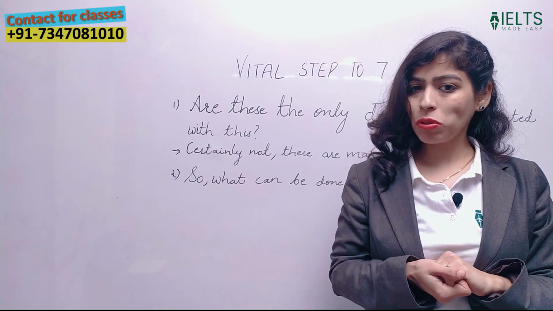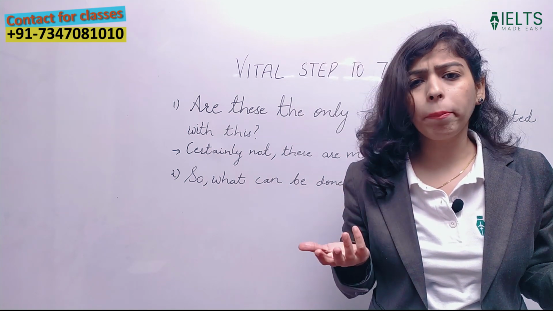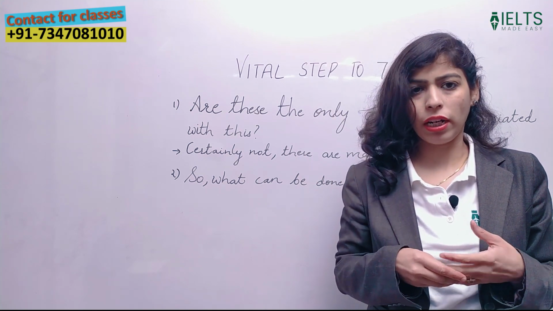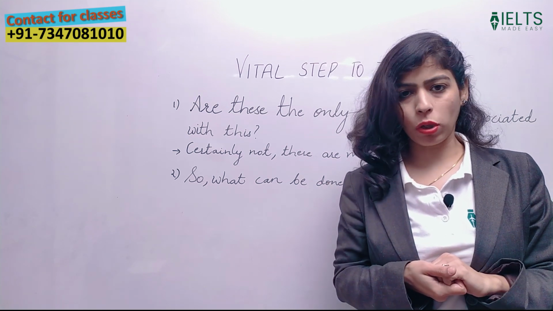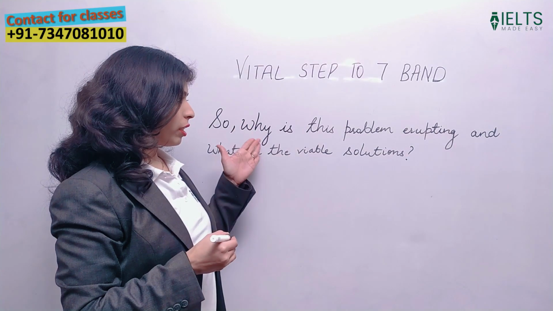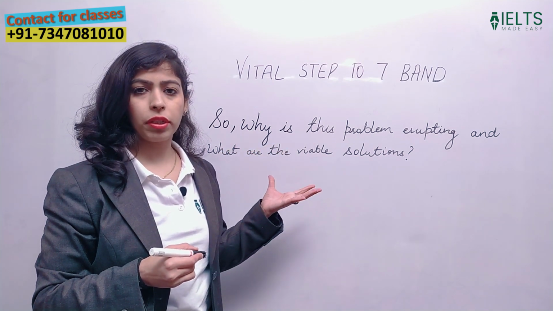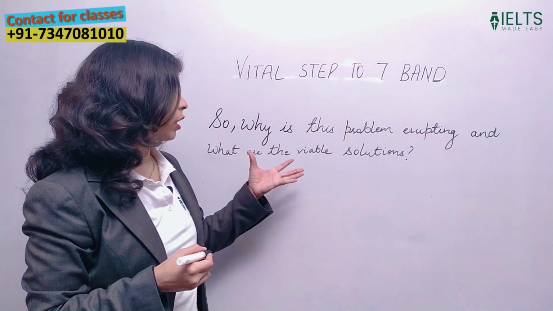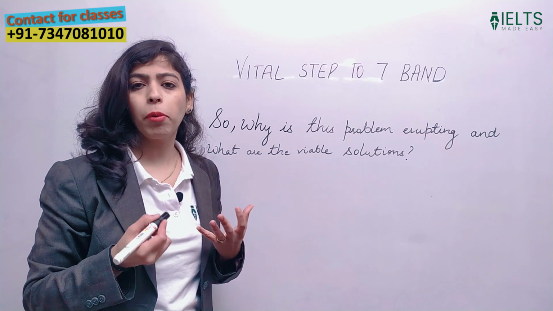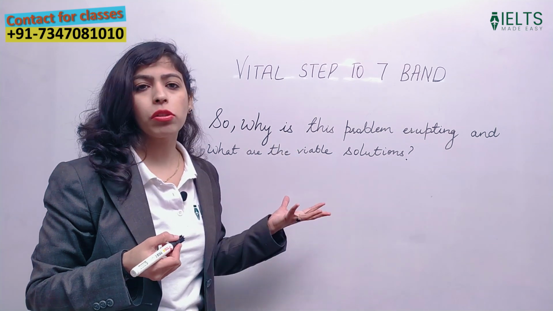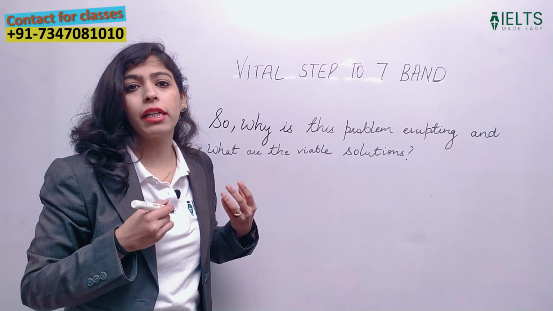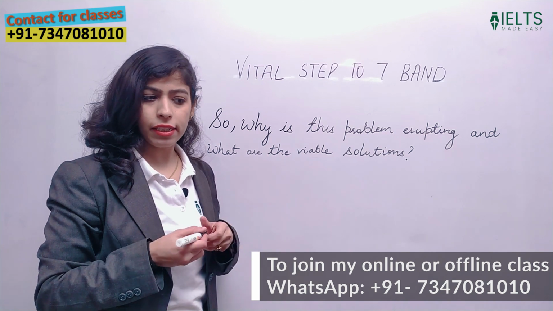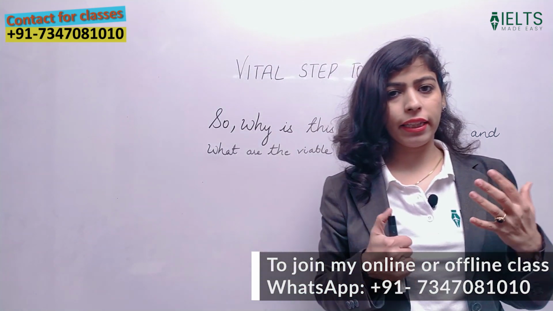What are the possible solutions? So why is this problem erupting and what are the possible solutions? Why is this problem erupting and what are the possible solutions? So this is the way we'll write the question, using the interrogative sentence in the introduction. Why is this problem erupting and what are the viable solutions? Instead of writing possible solutions, I have written viable solutions, asking what the viable solutions are and how the problem is erupting. This is the way we'll be using interrogative sentences in essay writing.